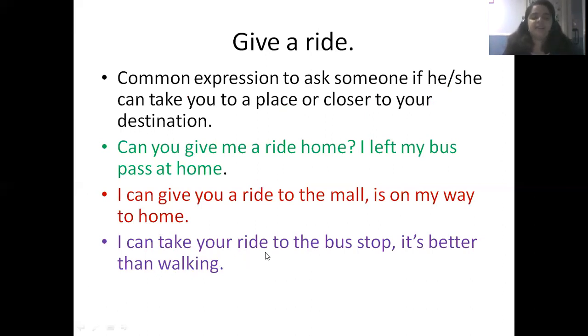I can take your ride to the bus stop. It's better than walking. So if a friend or a coworker offers to take you in his or her car to the bus stop, I mean, probably he cannot take you to your home or to the place that you are going. But hey, I can give you a ride to this bus stop. You can say I can take your ride. That means I will accept your offer of taking me closer to my destination.